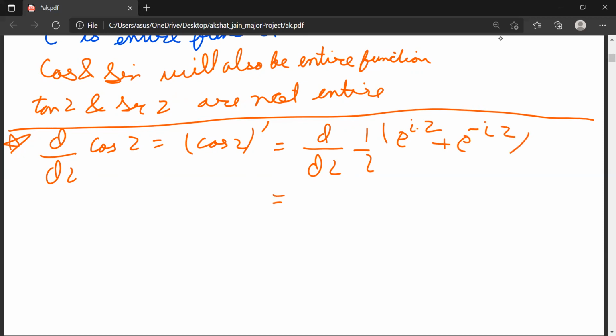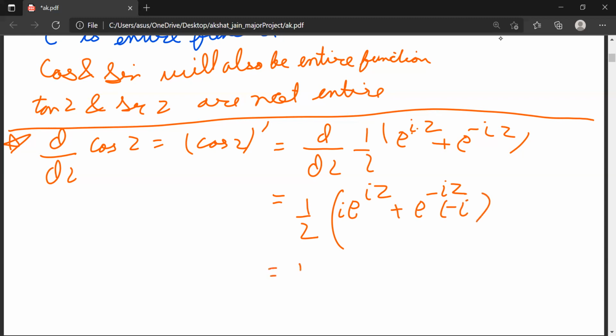When I differentiate it, I will get 1 by 2 times e to the power iota z minus e to the power minus iota z, where iota comes out from the first term and minus iota from the second.